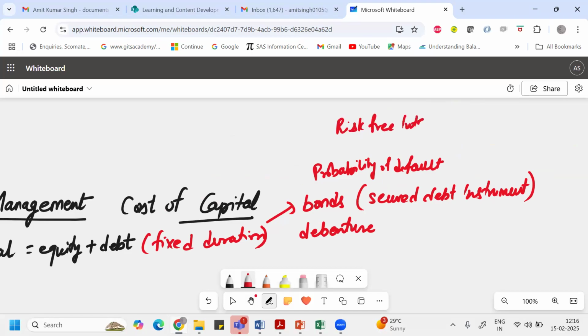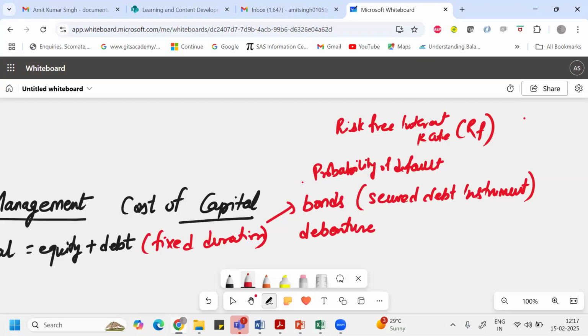This word is very important because in equity we will do something called the CAPM model and all. At that time, this term risk-free interest rate is important and you have to remember it. It's not that governments never default. In history, there are many instances where the government of a country, like the Russian government, has defaulted on the ruble. So defaults have happened in the past, but government bonds are still considered less risky than debentures.